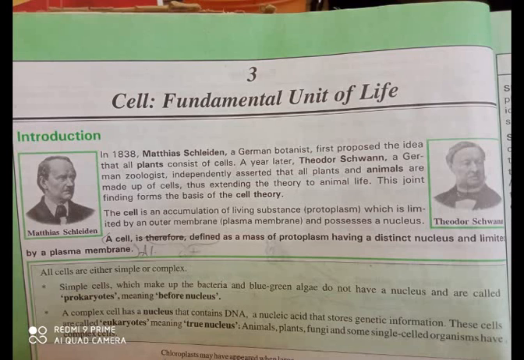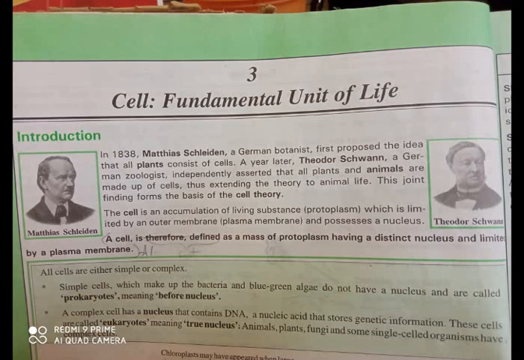The cell is an accumulation of living substance, protoplasm, which is limited by an outer membrane, plasma membrane, and possesses a nucleus. A cell is therefore defined as a mass of protoplasm having a distinct nucleus and limited by a plasma membrane. All cells are either simple or complex.